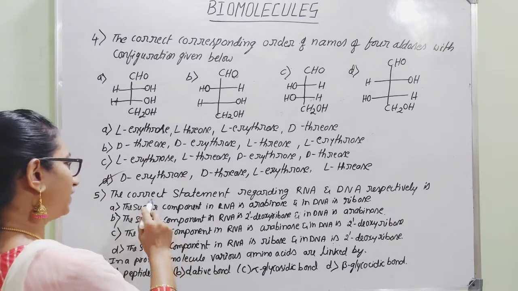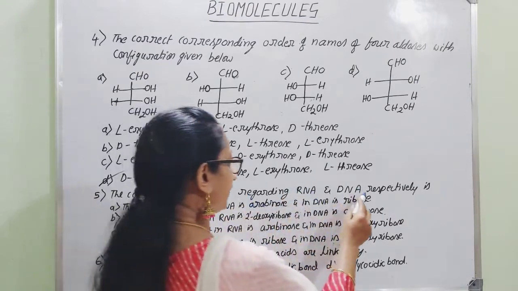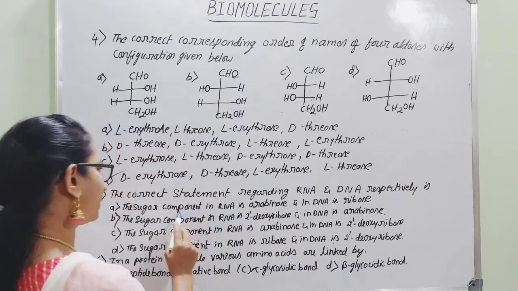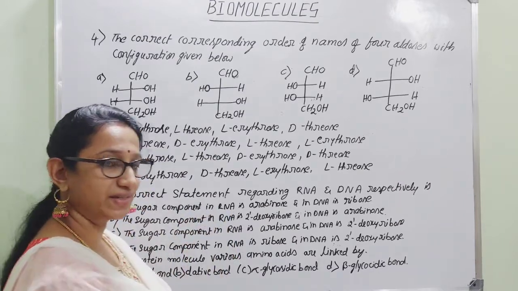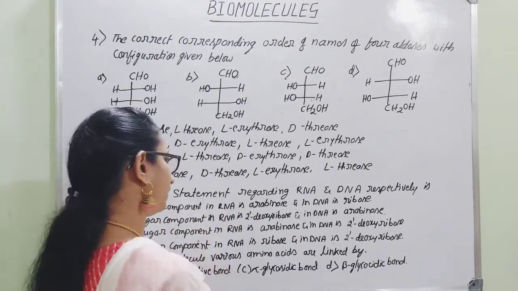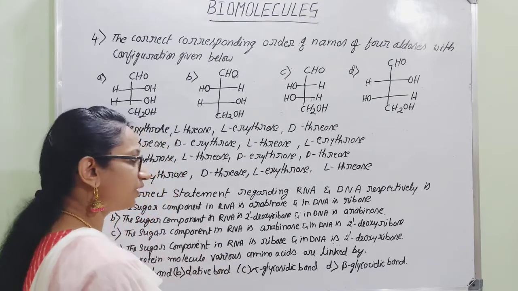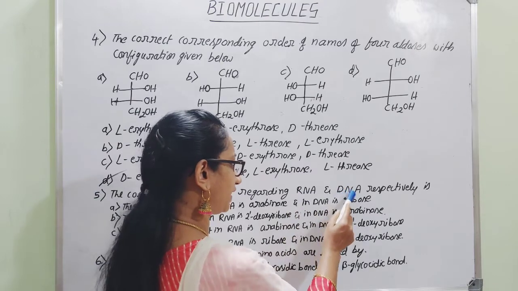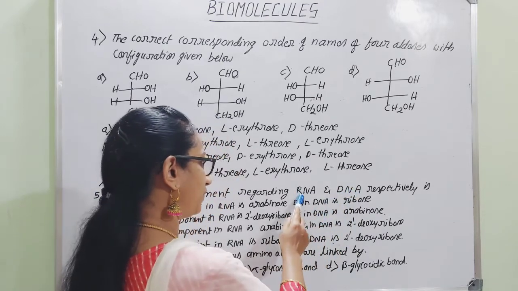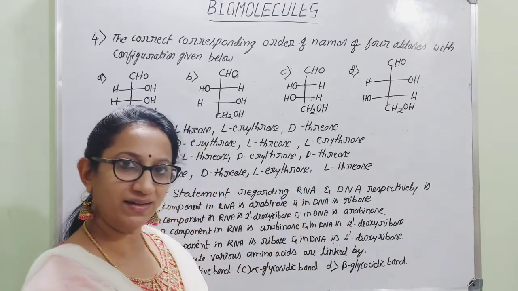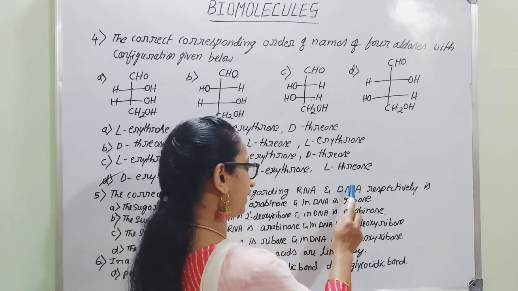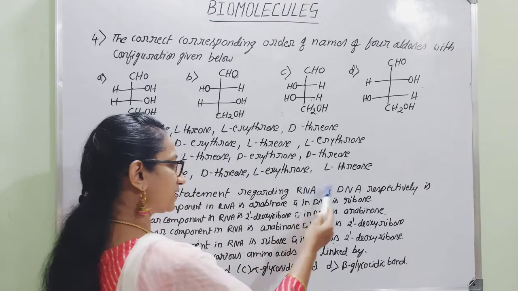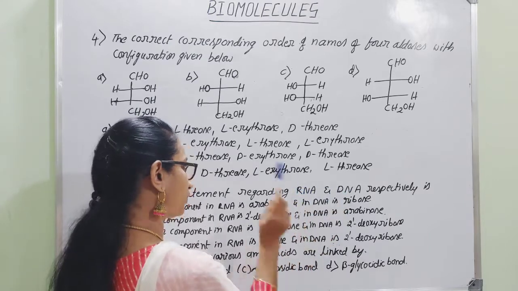Next question. The correct statement regarding RNA and DNA respectively is, so they are mentioned with respect to their sugar component, the sugar moiety present in DNA and RNA. So what is the expansion for RNA and DNA? It is ribonucleic acid and deoxyribonucleic acid. The sugar moiety present in RNA is ribose sugar, and the sugar moiety present in DNA is deoxyribose. The name itself represents it, one is deoxy, the other one is ribose sugar.